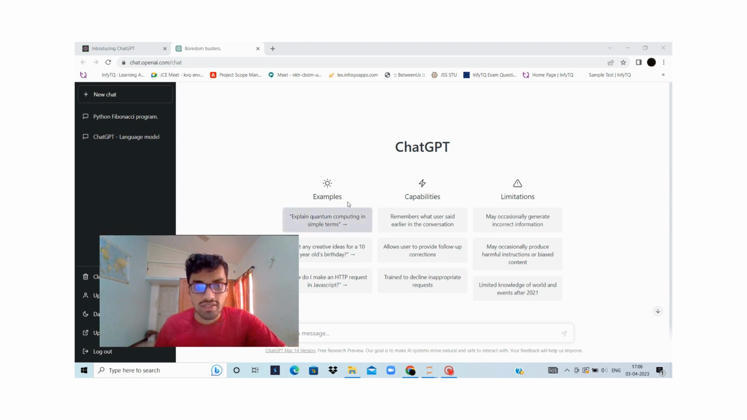You can also see on the cover page they have given some examples of what ChatGPT can answer: explain quantum computing in simple terms, got any creative ideas for a 10-year-old's birthday, how do I make an HTTP request in JavaScript. These are the capabilities of ChatGPT, and these are some of the limitations: it has limited knowledge of world events after 2021. So this is ChatGPT. This is how it works.